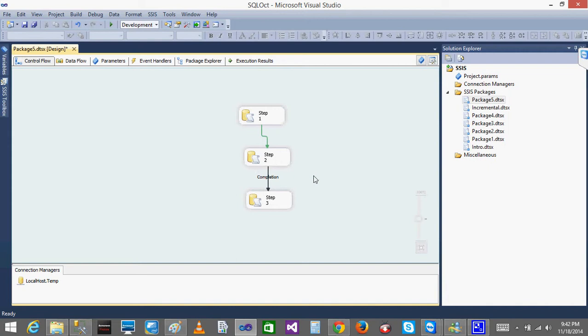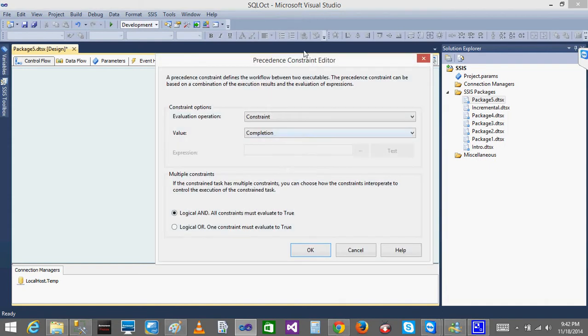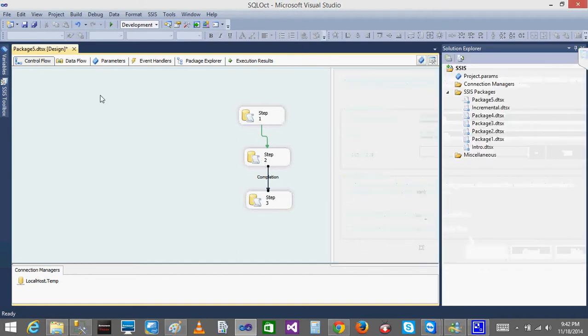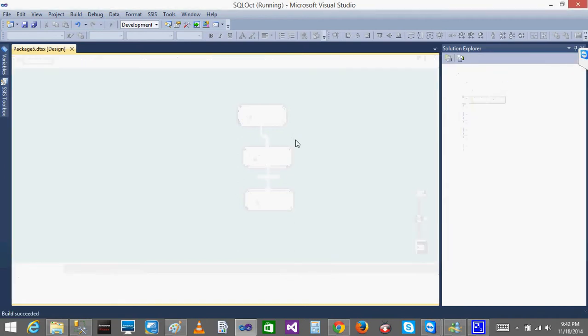There are three types: success, failure and completion. What does completion mean? It will not worry. After execution of the second step, it will go to the third step. It will not look at the output of the second step, whether it executed successfully or failed. It will not worry at all. It will just go to the third step. That is completion. Now if I execute, it will go to the second step.